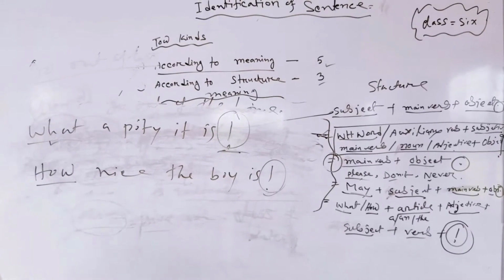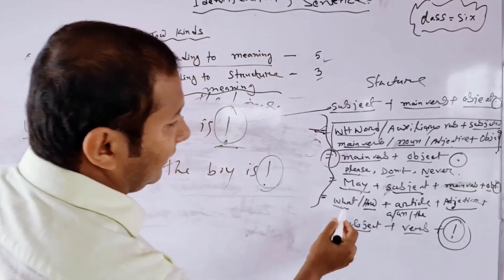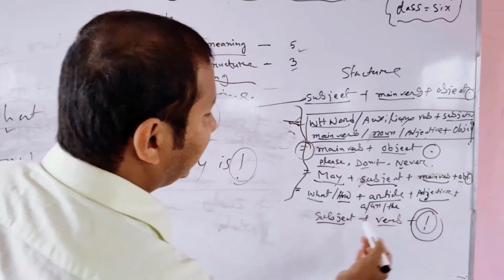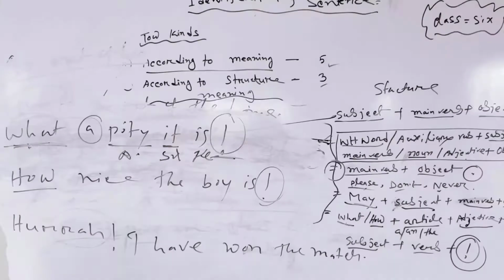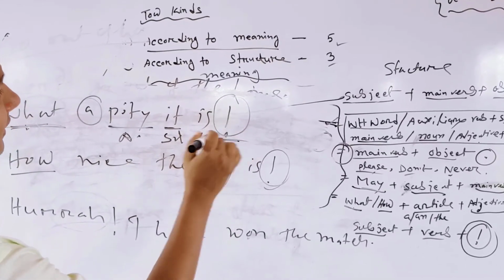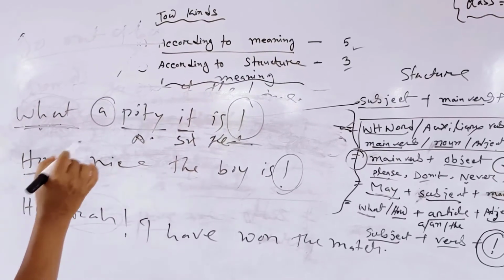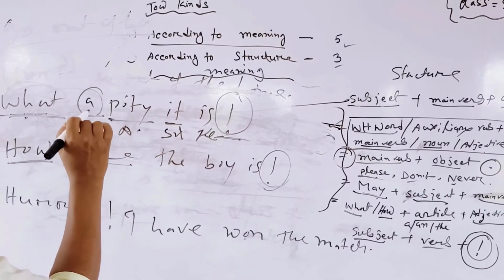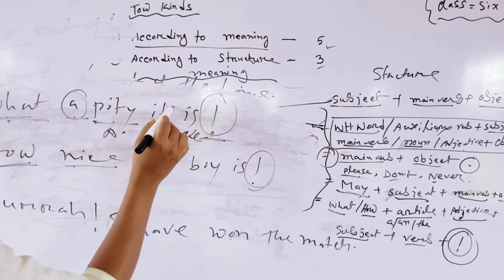But there is a very big difference according to structure. After what or how comes an article or adjective, not a subject, not an auxiliary verb, such as what a pity it is, and then the note of exclamation. Here this is an article and this is an adjective, and then we see the subject.